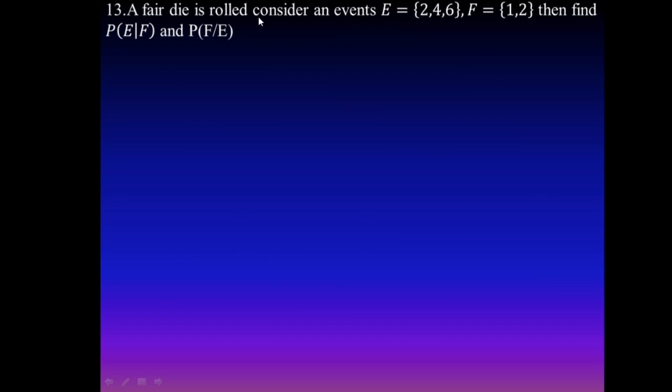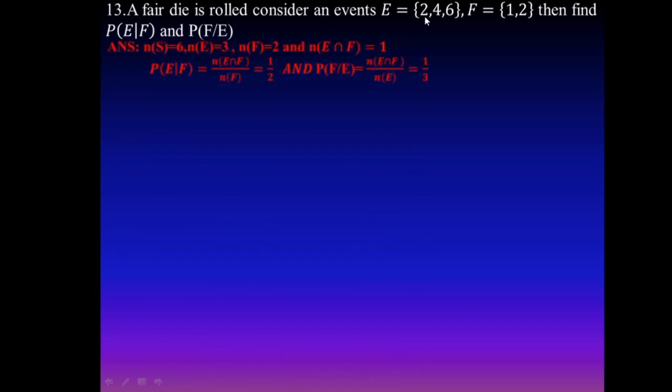For example, the 13th question is of a similar type. A fair dice is rolled. Consider the events E is 2, 4, 6 and F is 1, 4. Then find probability of E given F and probability of F given E. Here the number of elements of E is 3, the number of elements of F is 2, and E intersection F is again a singleton set, a simple event, containing only one element. E given F is n of E intersection F divided by n of F, which is 1 by 2, and F given E is n of E intersection F divided by n of E, which is 1 by 3.